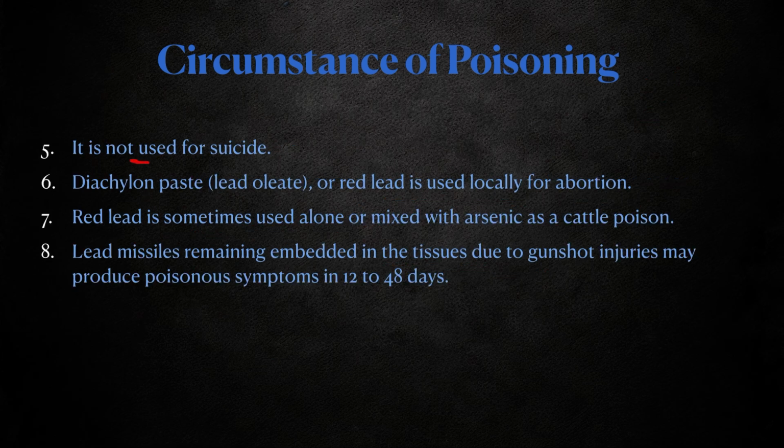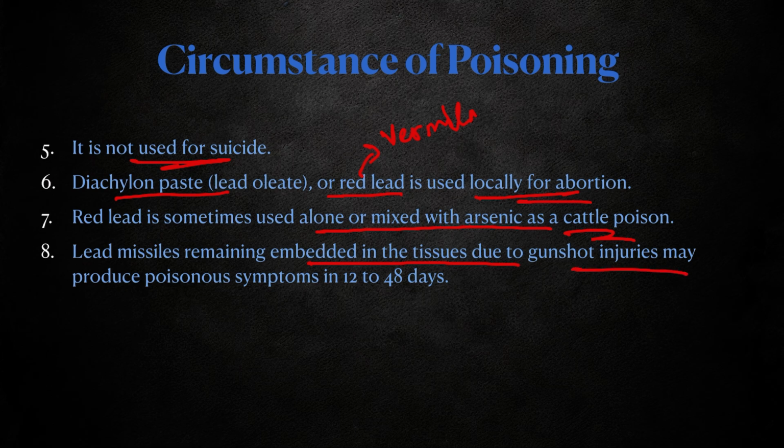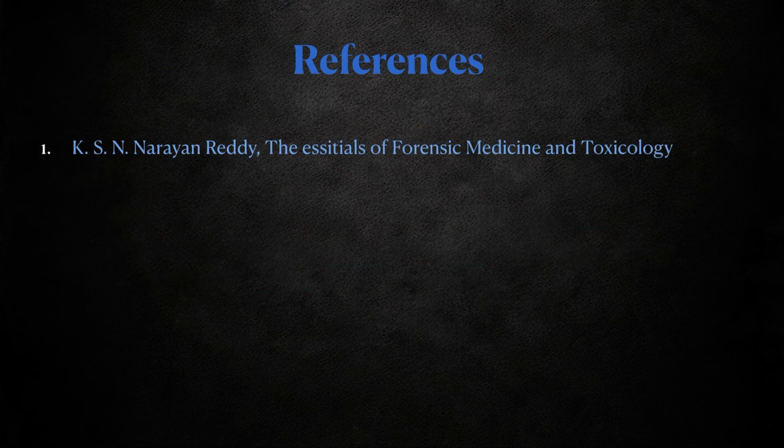It is not used for suicide. Disulfide paste, which is lead oleate, or red lead, which was previously used as vermilion or sindoor, is used locally for abortion. Red lead is sometimes used alone or mixed with arsenic as a cattle poison. Lead missiles embedded in the tissue due to gunshot injuries may produce poisonous symptoms. In 12 to 48 days, the person may experience lead poisoning. These are my references.